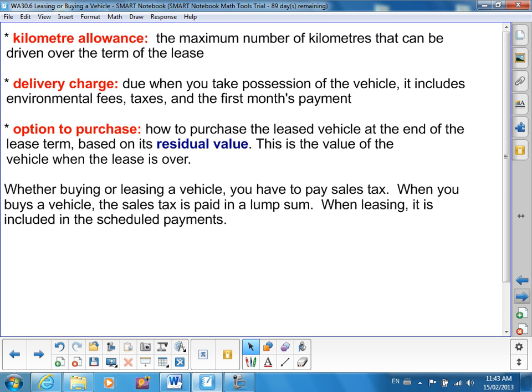Whether buying or leasing a vehicle, you have to pay the sales tax. When you buy a vehicle, the sales tax is paid in a lump sum. When you lease it, it's included in the scheduled payments. So on a $20,000, $30,000 vehicle, the sales tax can add up. It could be $2,000, $3,000. If you're buying a vehicle, you have to pay that right away.